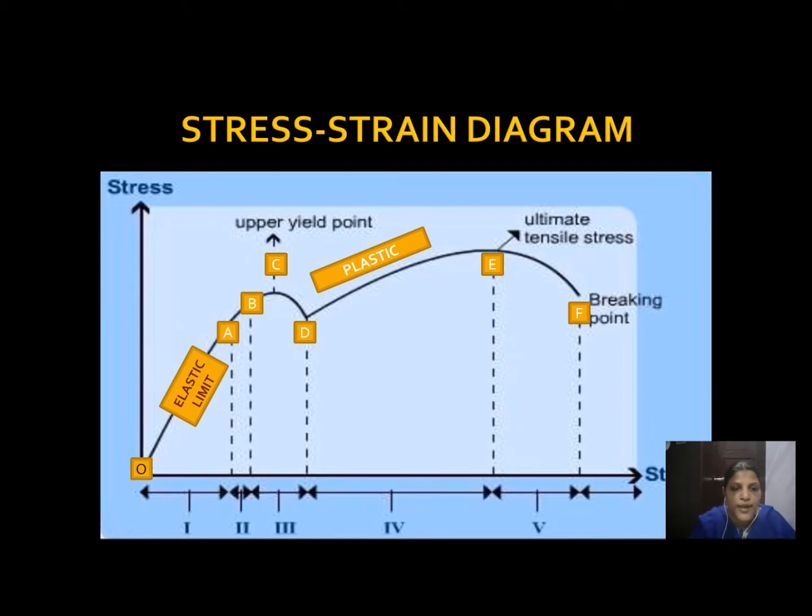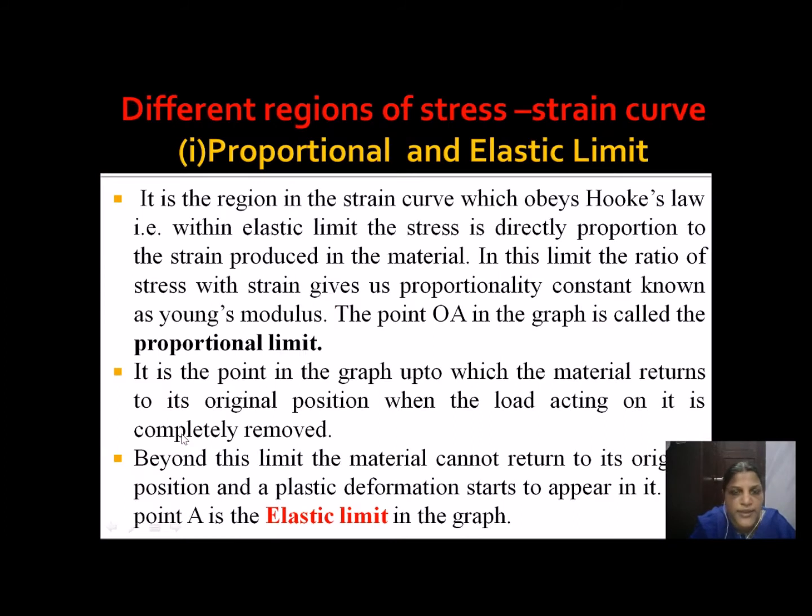What is Hooke's law? It is stress by strain equal to constant, and this limit is otherwise called the proportional limit. This elastic limit as well as proportional limit are usually the same. Beyond this limit, Hooke's law is slowly disobeyed, and the material enters into the plastic state.